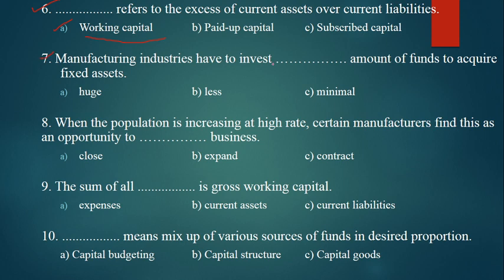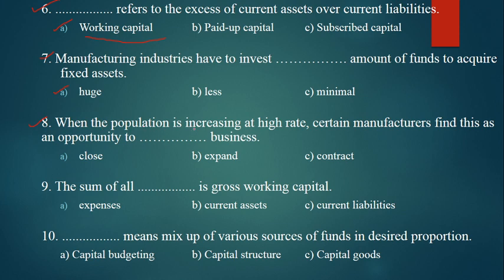Manufacturing industries have to invest dash amount of funds to acquire fixed assets. When you talk about manufacturing industry, this is a company which purchases raw material, that means kacha mal, and then they have to do the process on that raw material, and then finished goods will come, and then they sell those goods in the market. Okay, so it is a very lengthy process, because of that they need a huge amount of funds. Okay, so the answer is A.